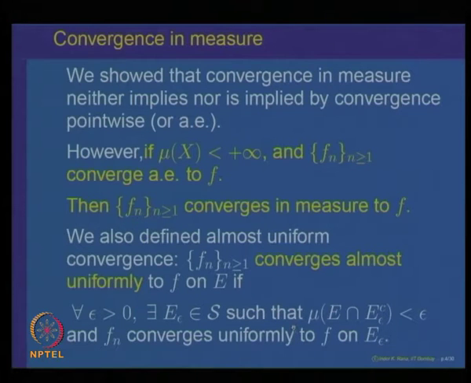Note, this is different from saying that the convergence is uniform almost everywhere. Saying that f n converges to f uniformly almost everywhere will mean that except for a null set, f n converges to f uniformly. And almost uniform convergence is saying that outside a set of measure 0, for every epsilon there is a set E epsilon such that outside that set the convergence is uniform.